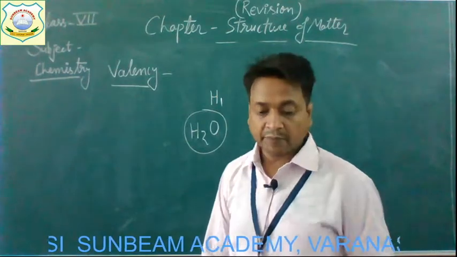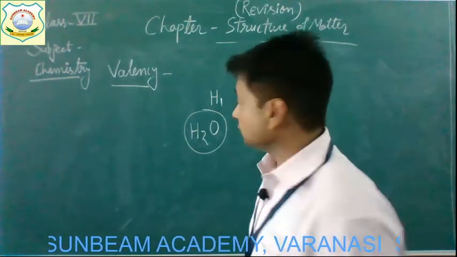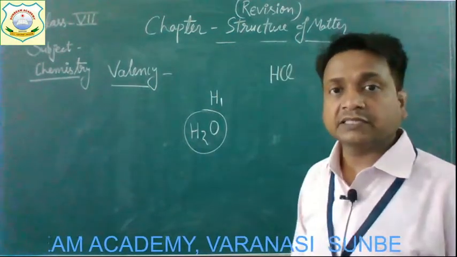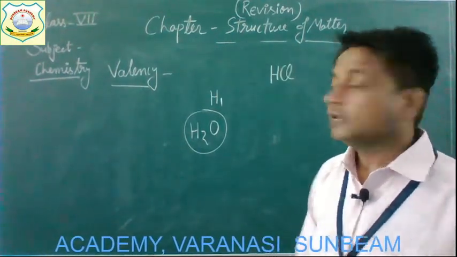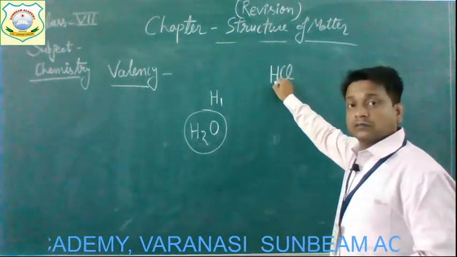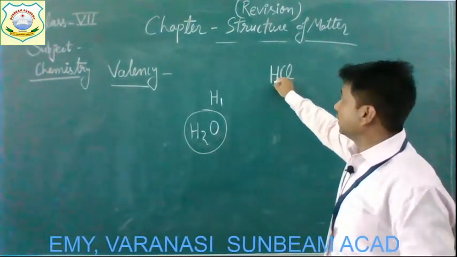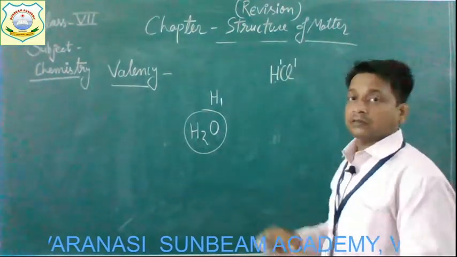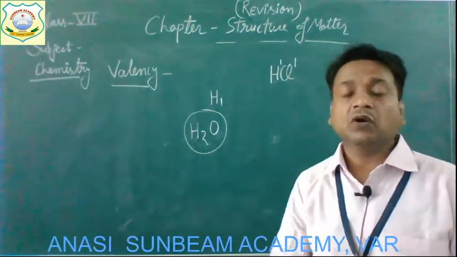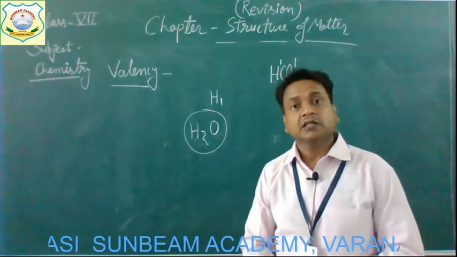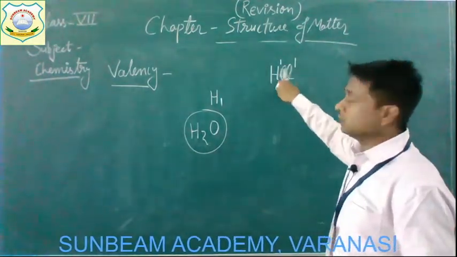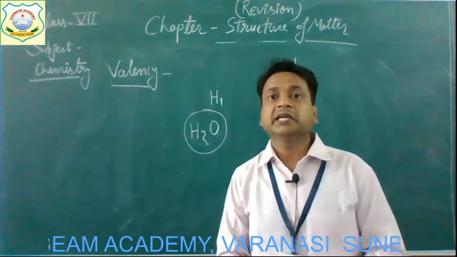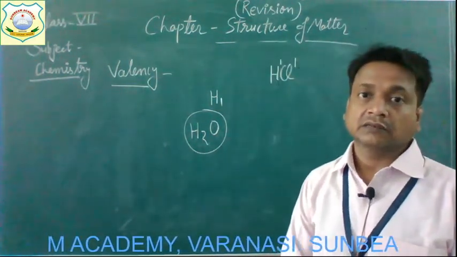Now take some more examples. The valency in hydrochloric acid, HCl: here hydrogen has valency 1 and chlorine has valency 1. That is why, to form one molecule of hydrochloric acid, one atom of hydrogen and one atom of chlorine are present, and the formula is simply written as HCl.